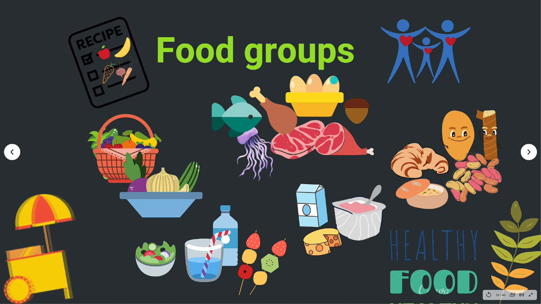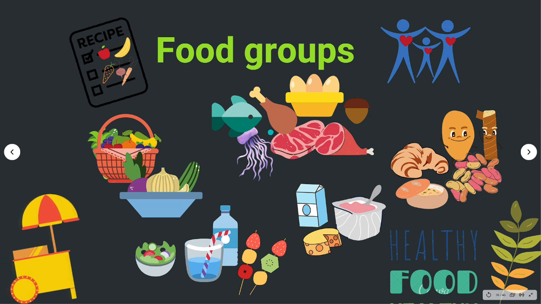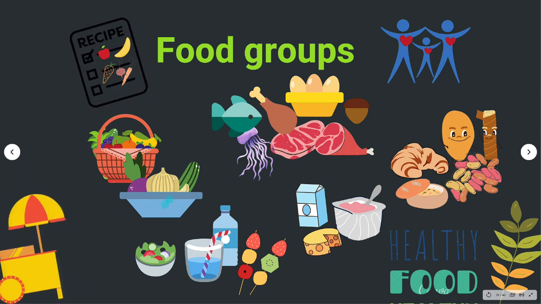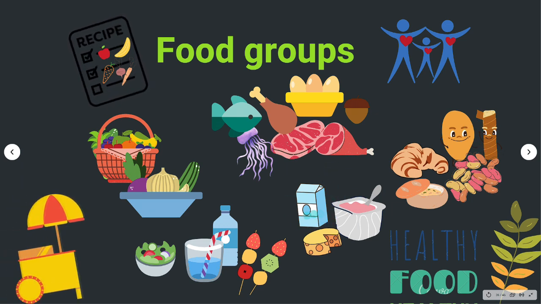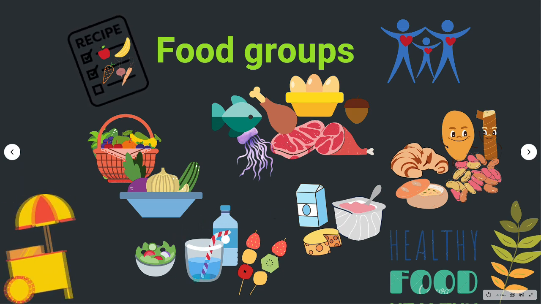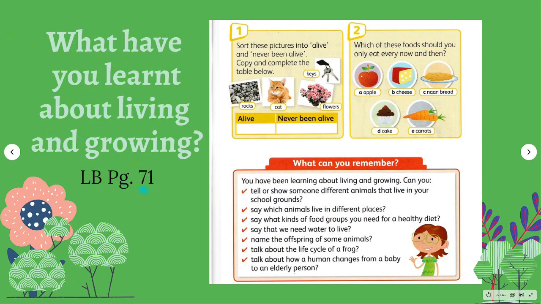So we have food groups from protein-rich food, just like fish, meat, eggs, beans, and then fruits and vegetables, and starchy food, just like potatoes, bread, rice, and pasta. And don't forget the dairy foods like milk, yogurt, and cheese. And don't forget water is an important component of saliva and gastric juices, and that all living things must have water to survive.